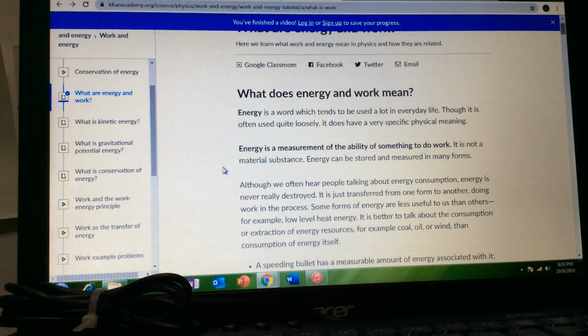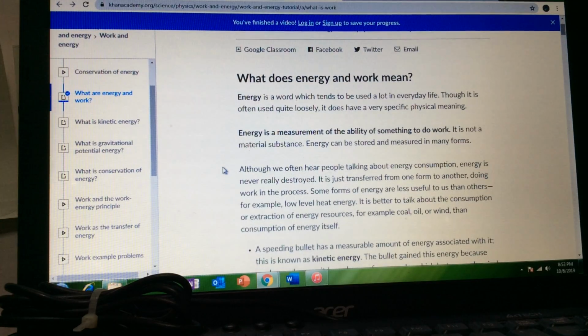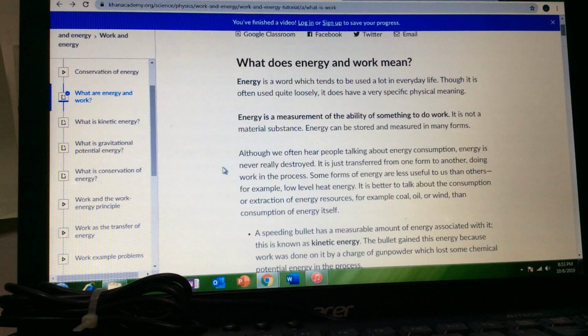Energy is a word which tends to be used a lot in everyday life. Though it is often used quite loosely, it does have a very specific physical meaning. Energy is a measurement of the ability of something to do work. It is not a material substance. Energy can be stored and measured in many forms. Although we often hear people talking about energy consumption, energy is never really destroyed. It is just transferred from one form to another, doing work in the process.